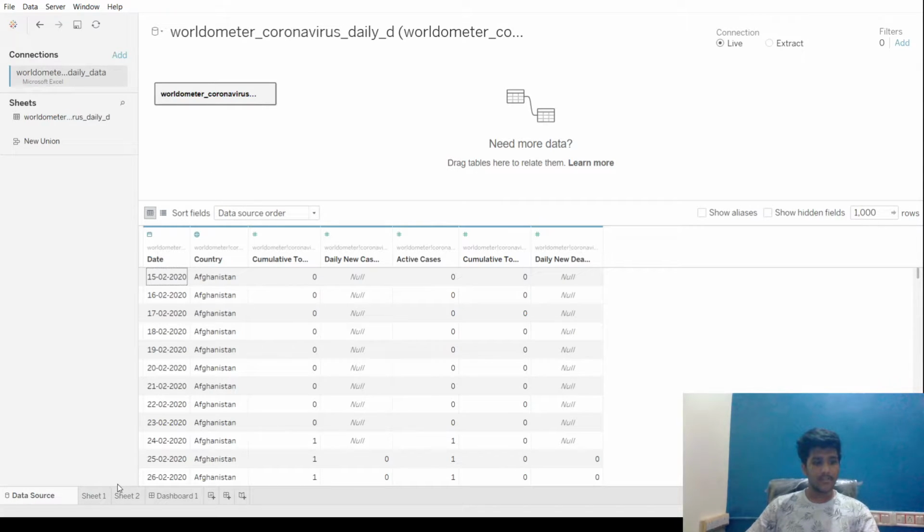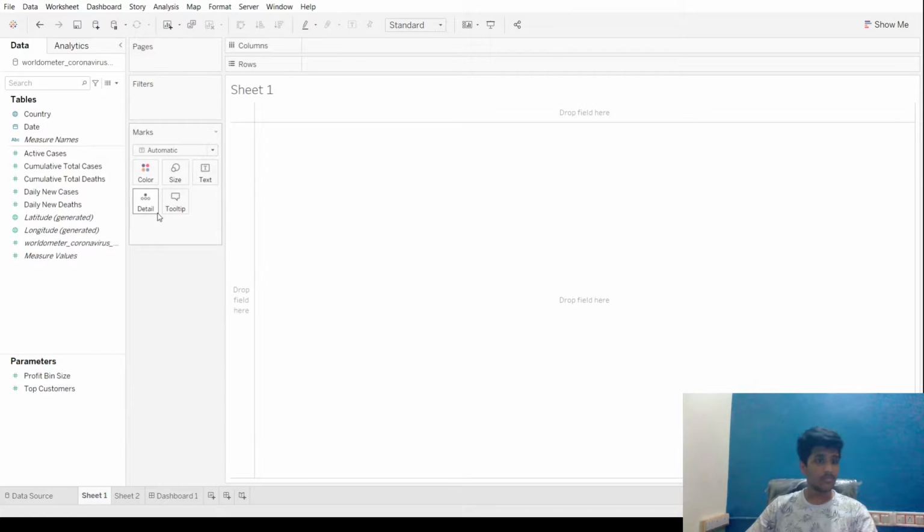So first, let us enter our workspace. The workspace is present on the bottom right, beside the data source, as Sheet 1, as I'm hovering over it. And after pressing it, we'll get all the data we want over here to the left, as the columns will be present to the left, and they are divided in two ways.